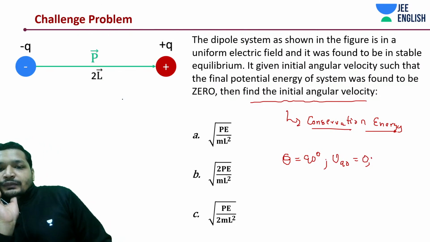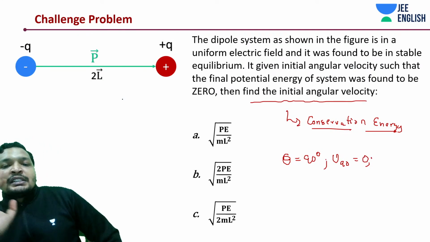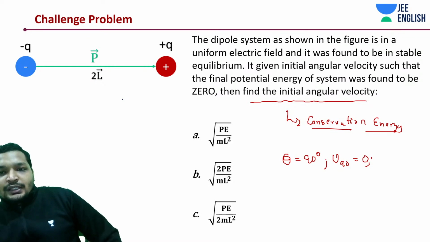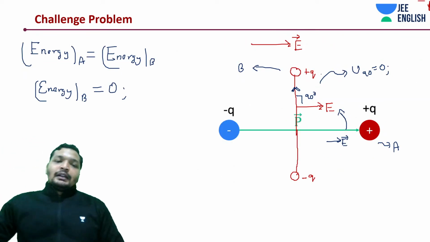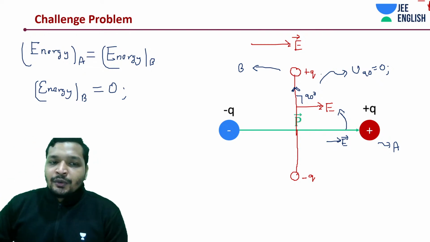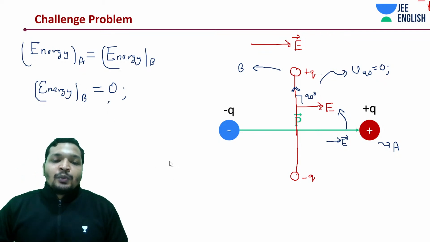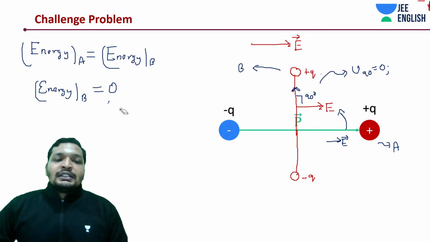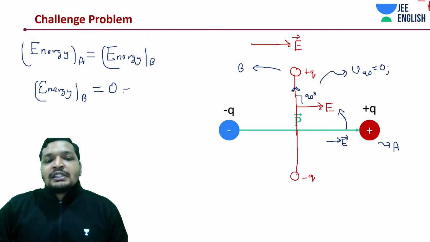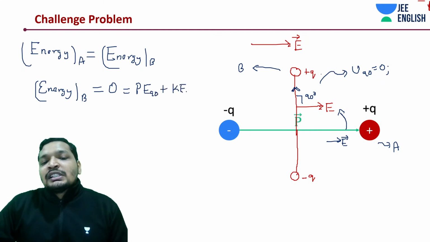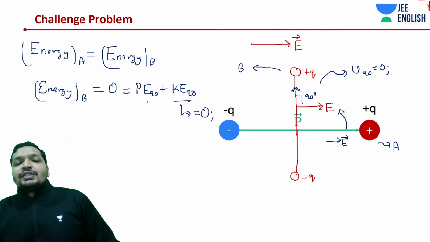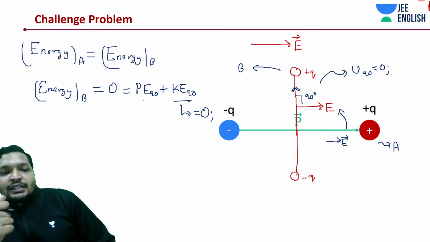The final potential energy of the system was found to be 0. That means it has come to rest. Potential energy is 0, but it has come to rest. That has not been explicitly told to you in the question. Some initial angular velocity has been given such that potential energy becomes 0. Why am I saying 0? Because, one, we said it is at rest. Two, potential energy at 90 degrees is 0. Potential energy only at 90 degrees is 0, and the kinetic energy was also 0 at 90 degrees. This is not explicitly told in the question, but we are seeing this in the final position. In the final position, probably it must come to rest, right?